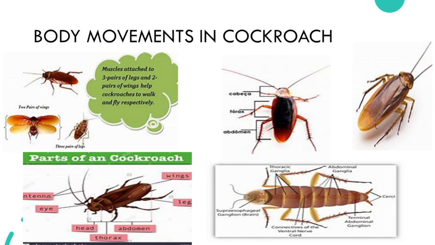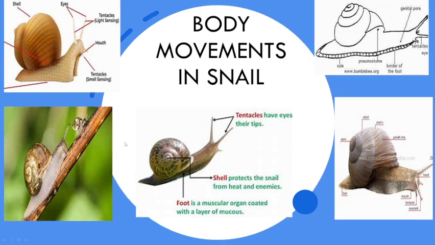And these legs are actually for moving on the floor wherever it wants, and they have wings also. With the wings it can fly. Okay, and the next one, see, in snail how does the movement take place? Snail is also having this structure.